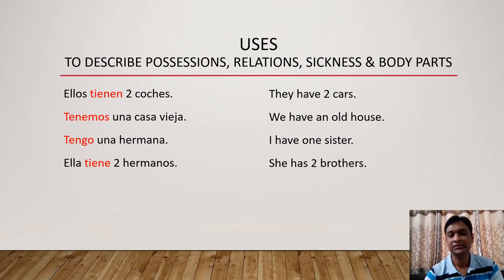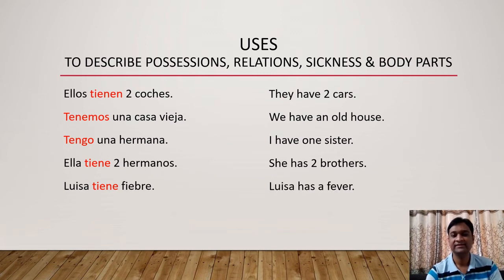The next example, ella tiene dos hermanos. She has 2 brothers. So here the last 2 examples, I have one sister and she has 2 brothers. Tengo una hermana. Ella tiene dos hermanos, are indicating what? Relations. The next example, Luisa tiene fiebre. Luisa has a fever. This sentence is indicating sickness, that Luisa has a fever.